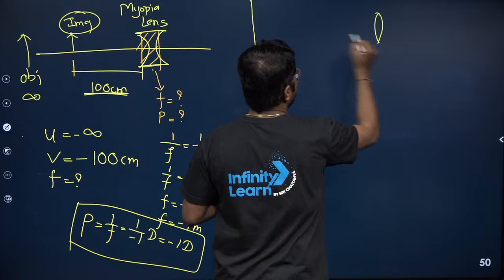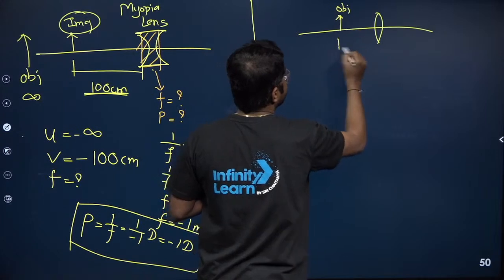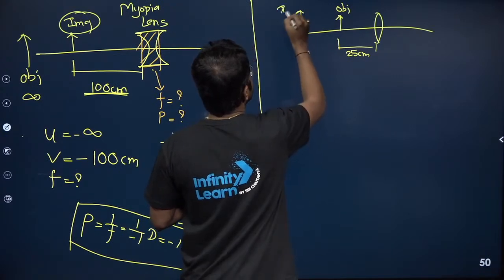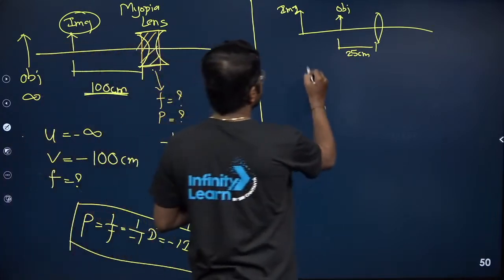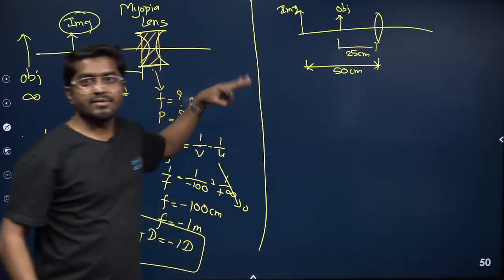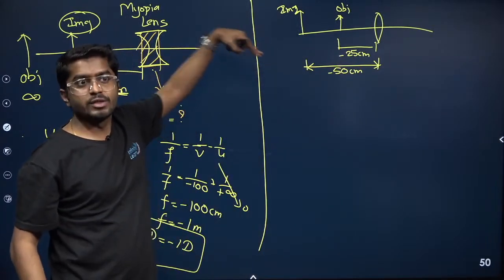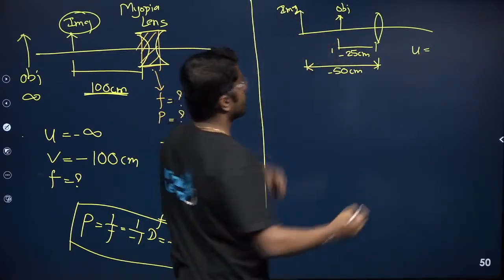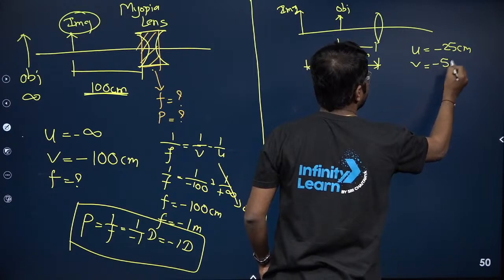So let's suppose there is a lens, a convex lens. This is the object. Object is placed at 25 centimeter, and the image will form. This is the image. So what type of image is this? Virtual and erect again, and this is 50 centimeter. So what are the given quantities now? Both are negative. Why? Because they are on the left. So what is given? u is, where is the object? At 25 centimeter, so u is minus 25 centimeter. v is minus 50 centimeter.